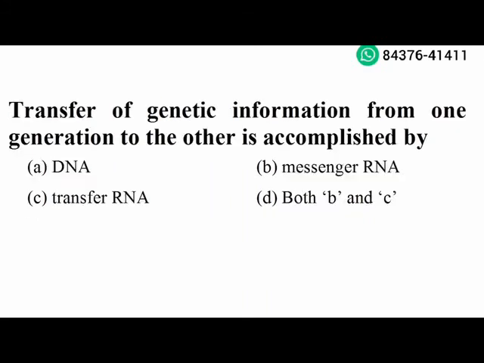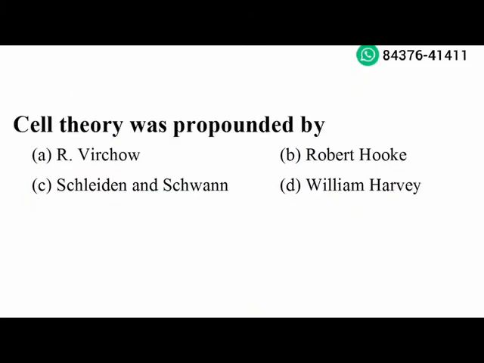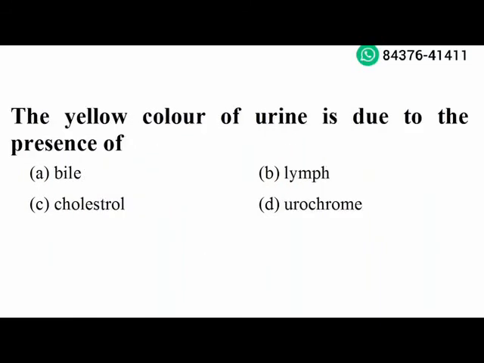Next question. Transfer of genetic information from one generation to the other is accomplished by transfer RNA. Option C is the right answer. Next question. Cell theory was propounded by Schleiden and Schwann. Option C is the right answer. Next question. Yellow color of urine is due to the presence of urochrome. Option D is the right answer.